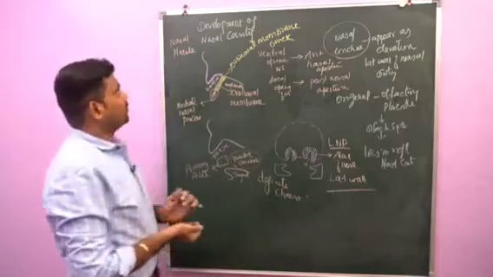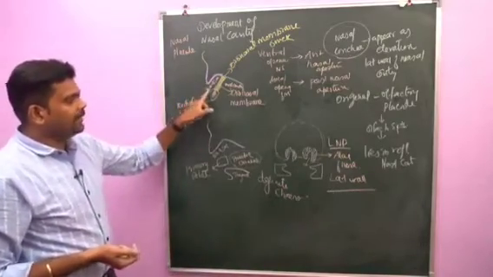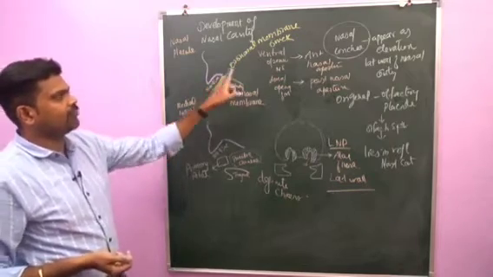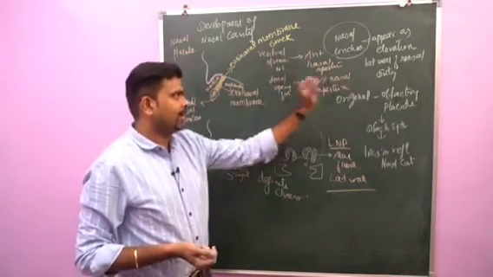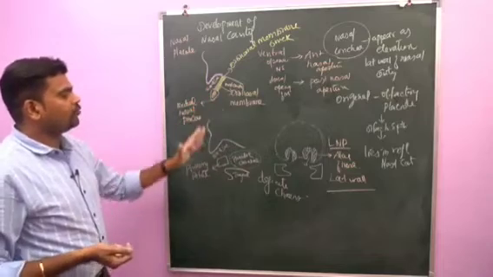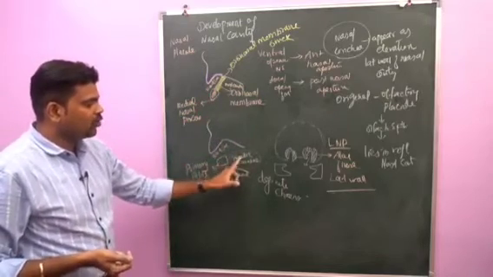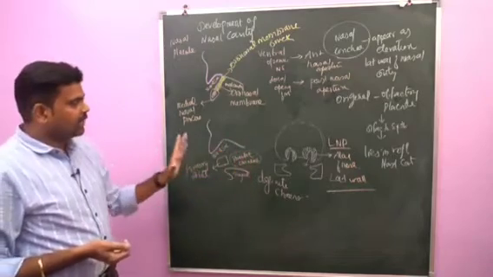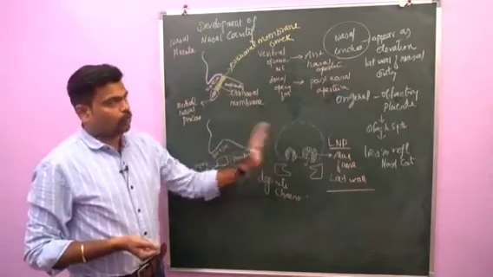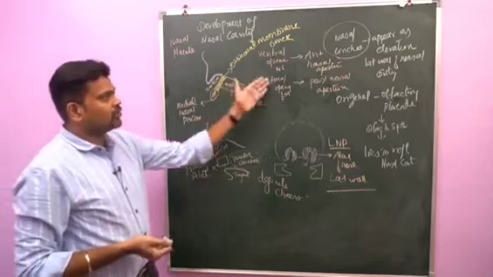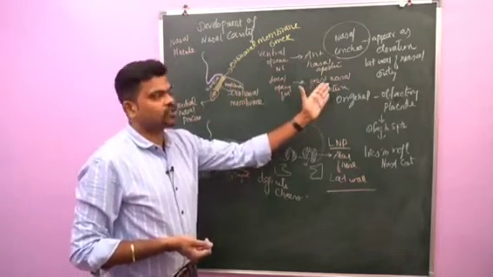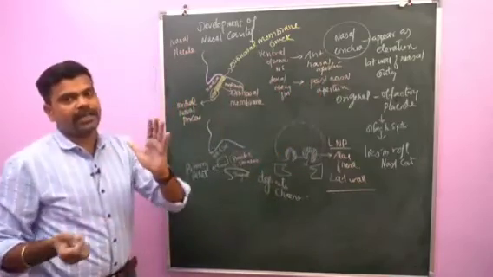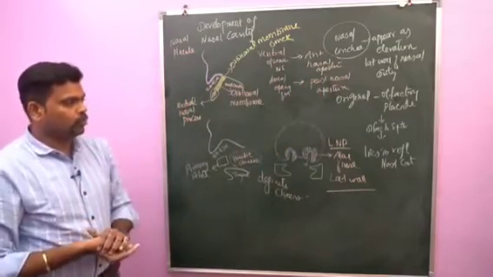I will summarize the nasal cavity. The nasal pit deepens to form a nasal sac. The anterior opening of the nasal sac forms the anterior nasal aperture. So after formation of the secondary palate, what happened? This primitive choana is converted into the definite choana. What is the main function of this definite choana? Communicate the nasal cavity with the oropharynx. So the dorsal opening of the nasal sac gives rise to the posterior nasal aperture. What is the fate of the posterior nasal aperture? It is going to communicate the nasal cavity with the oropharynx.